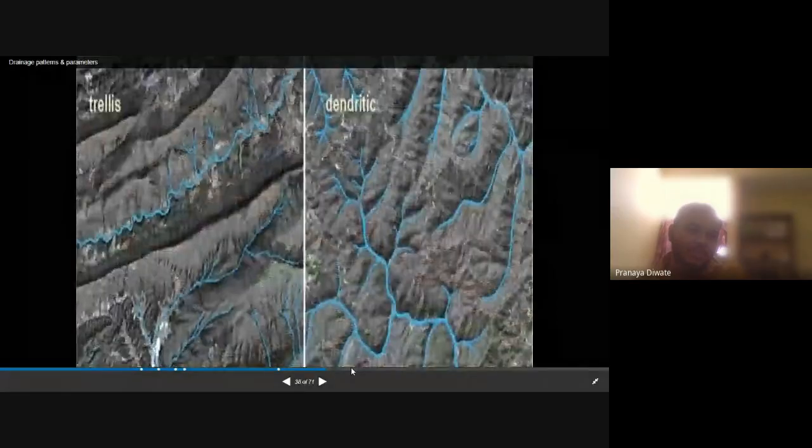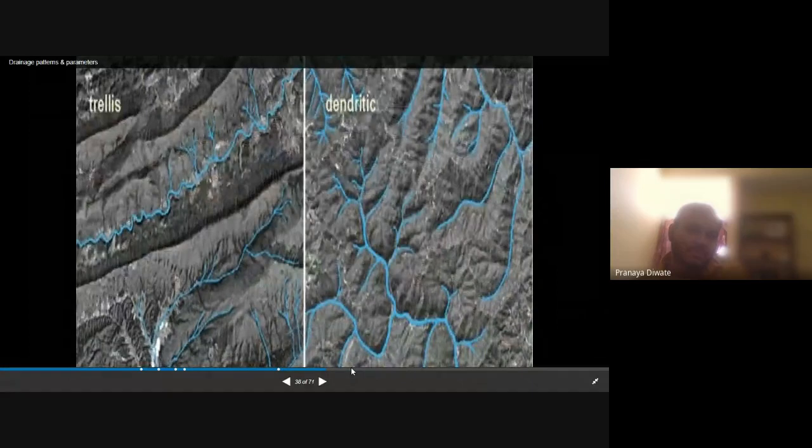This system forms on uniformly sloping surfaces. Parallel drainage patterns form where there is a pronounced slope to the surface. You can see the drainage system.